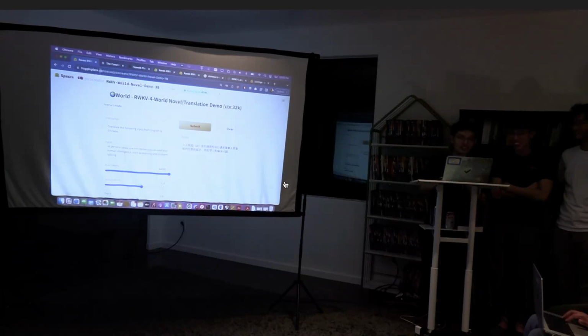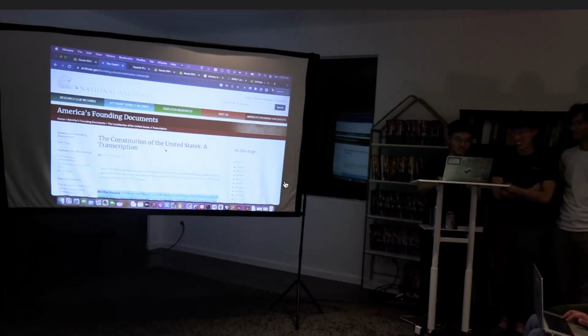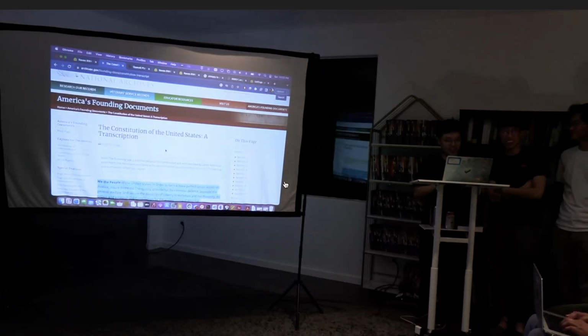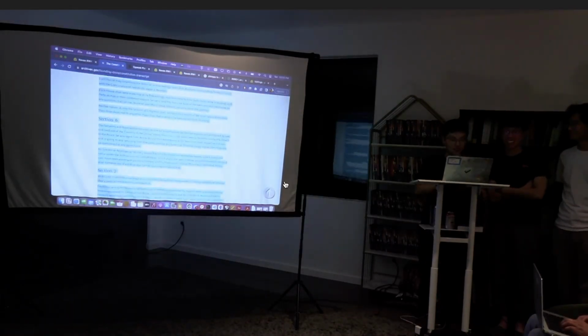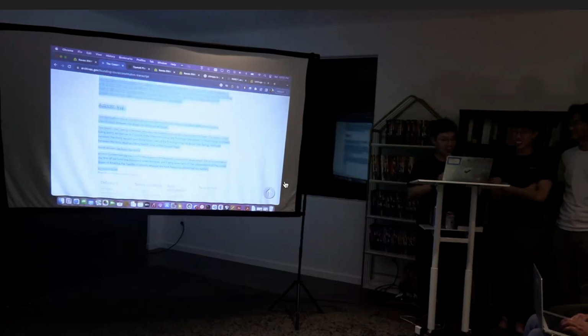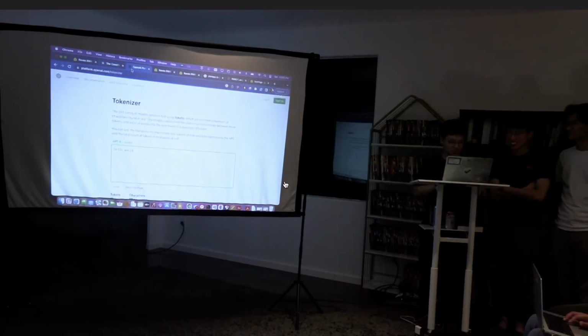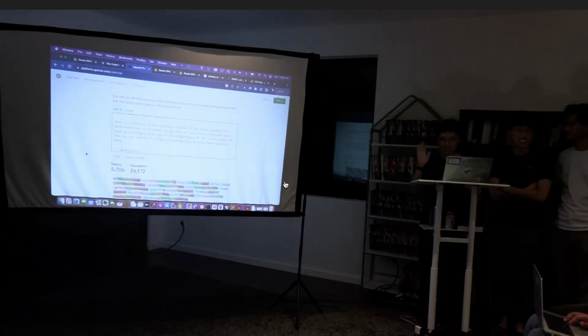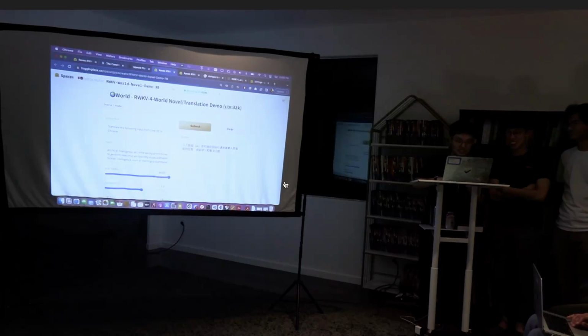It's a very short text. But let's take it a step further, because the whole point was that we trained this with 32K. Since I'm not American and I'm in America, this is the whole US Constitution. According to OpenAI, this should be around 5.7K tokens, give or take. Once you translate to Chinese, it'll be a lot more. So we could just take this and translate it over.